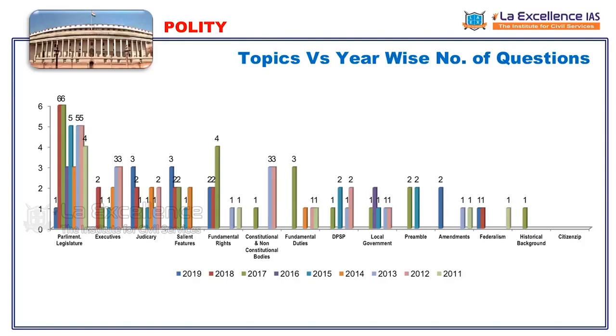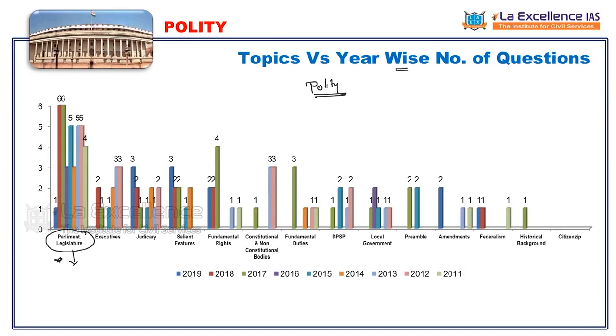Now, let me put it as topics versus year-wise number of questions. Next slide, with regard to polity. Now I am coming into polity mode, exclusive polity mode. In this exclusive polity mode, which is the most high yielding area? That is parliament and legislature. This is the most high yielding area.